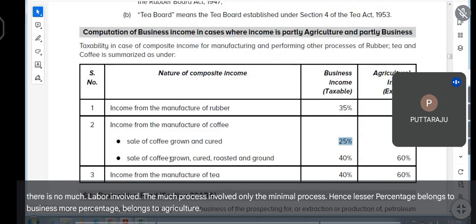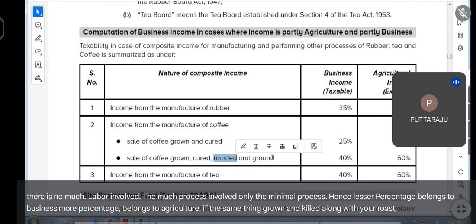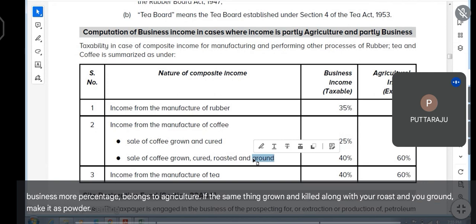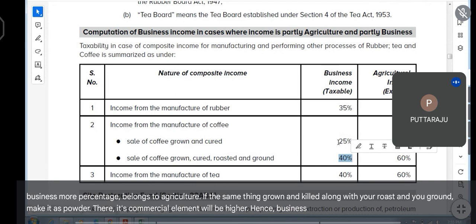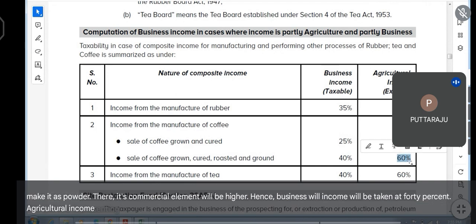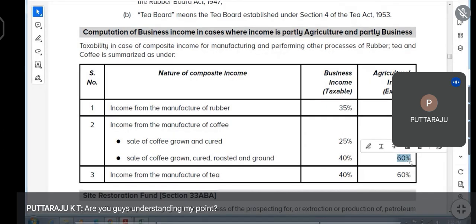If the same thing is grown and cured, along with that you roast and grind, make it as powder, there its commercial element will be higher, hence business income will be taken at 40%, agricultural income will be taken at 60%. Are you guys understanding my point?